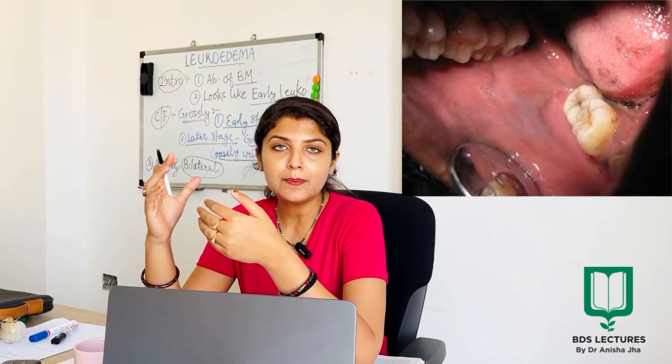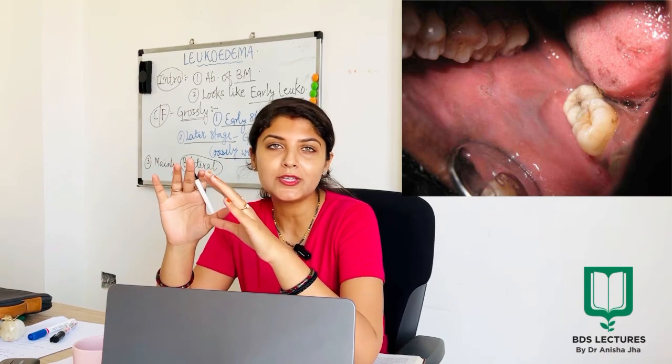Whenever you see a patient with a white patch, at times there is a very whitish, opalescent, filmy appearance, which gives the idea of early leukoplakia. But sometimes it can be leukoedema. So we need to know more about leukoedema so as to diagnose early leukoplakia.